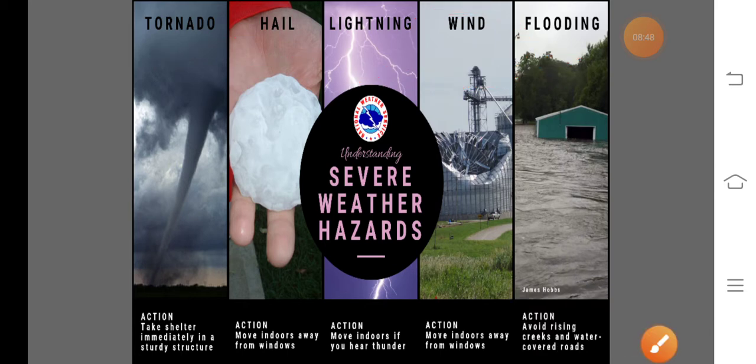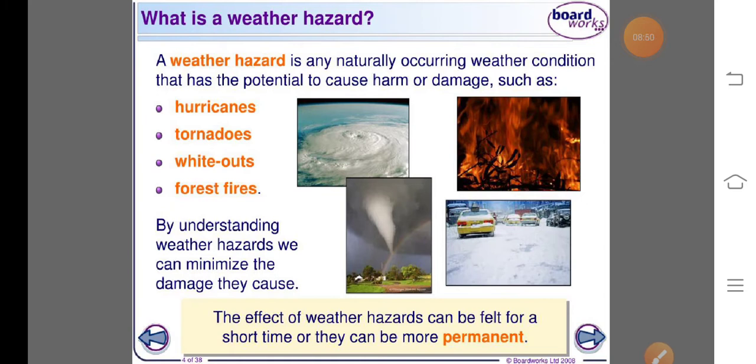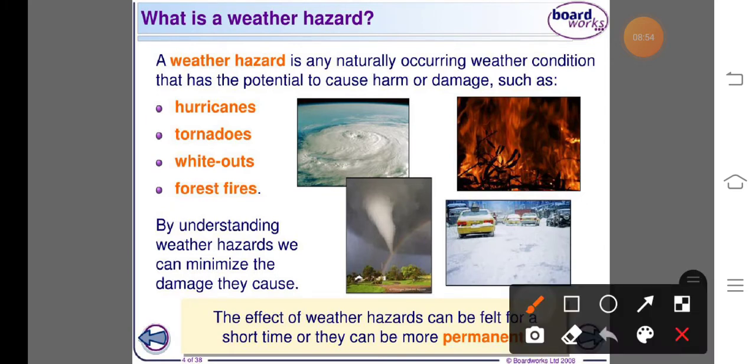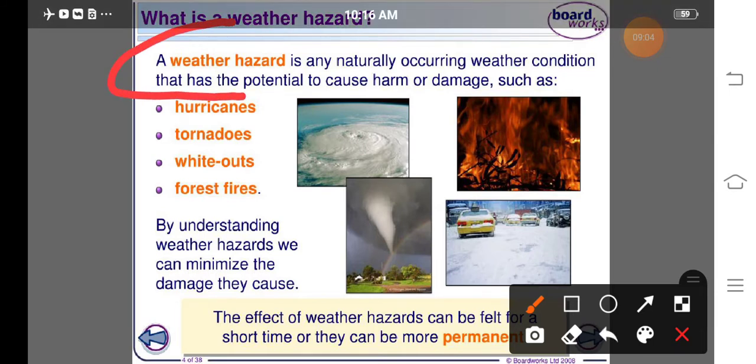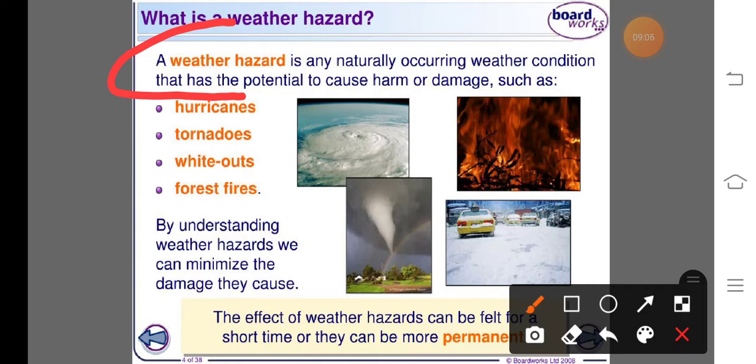So now we discuss some weather hazards. Before studying them, what is meant by weather hazards in other words? Weather hazards: any naturally occurring weather condition that has the potential to cause harm or damage.